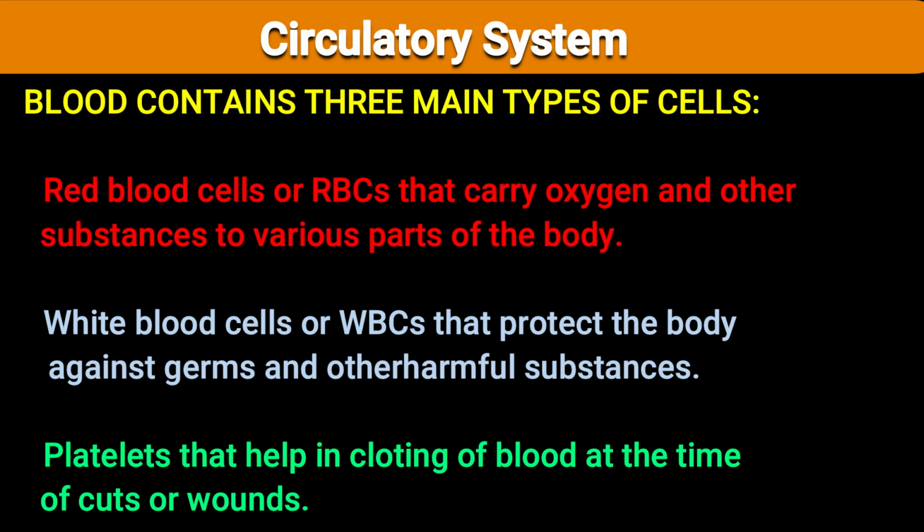Blood contains three main types of cells. Red blood cells or RBCs carry oxygen and other substances to various parts of the body. White blood cells or WBCs protect the body against germs and other harmful substances. Platelets help in clotting of blood at the time of cuts or wounds. Whenever we get any cut, platelets help the blood in clotting.